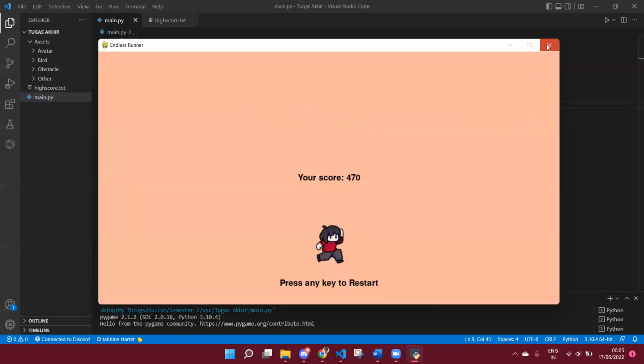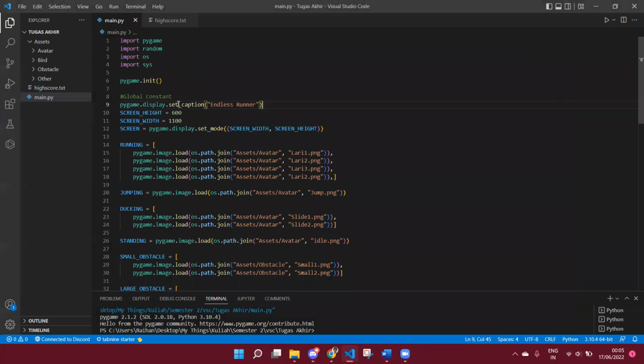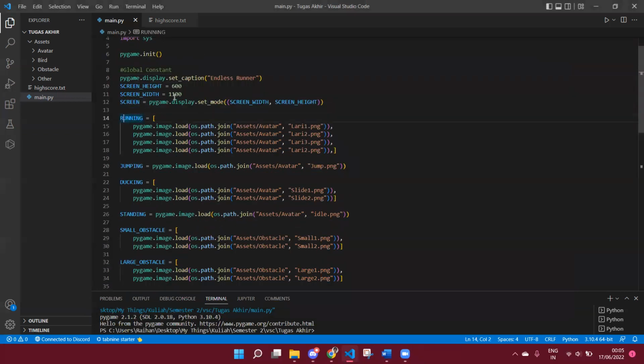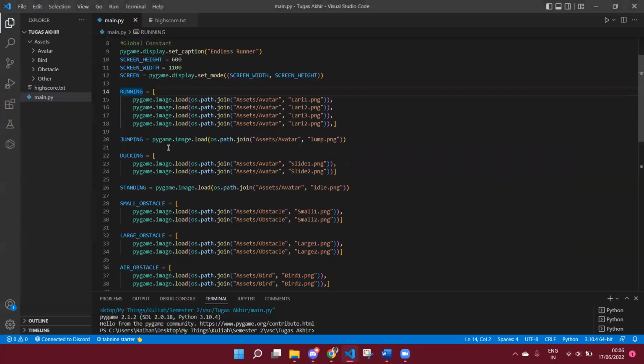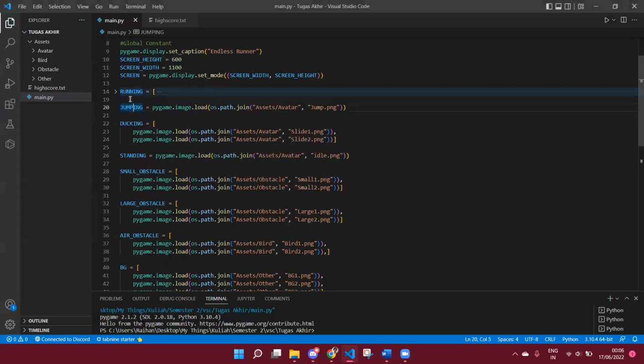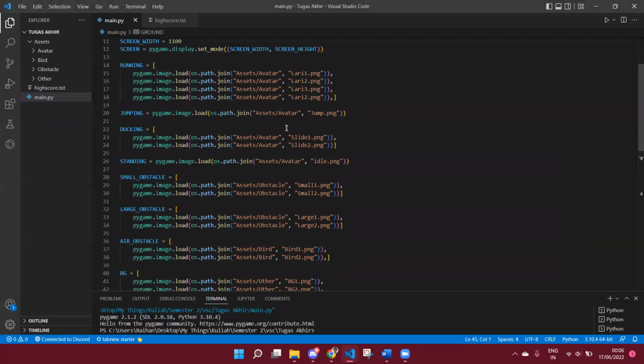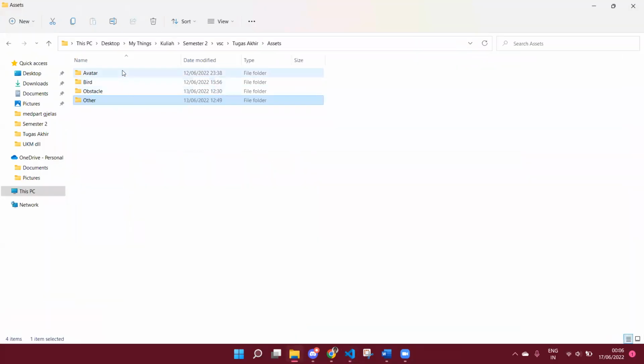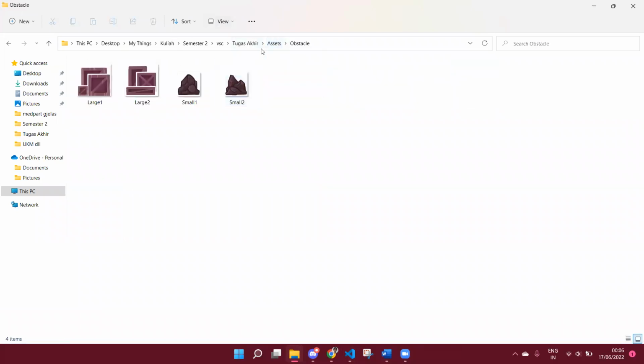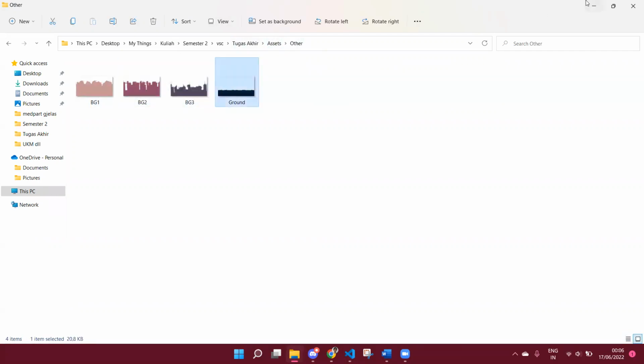Okay, onto the source code here. Here we can see there is some global constant for the height and width of the screen. And then from line 14 to line 45 is just a bunch of the assets. If the asset texture has a variation or animation, I put it in the list. Here we can see the assets. All of these are hand drawn by me. There's the assets of the obstacle, and this is the background, and this is the ground.